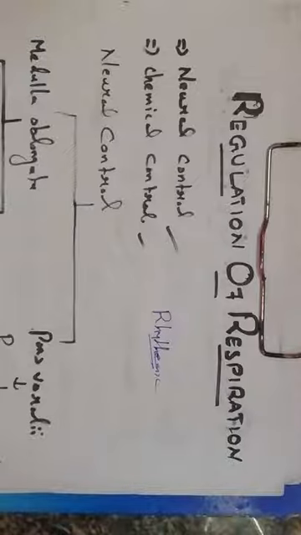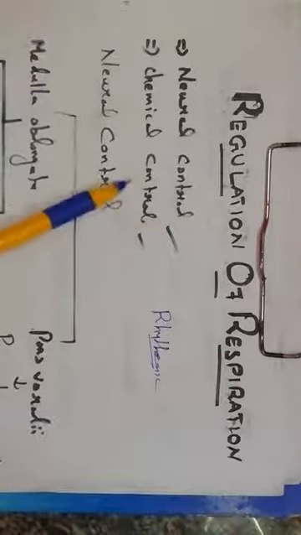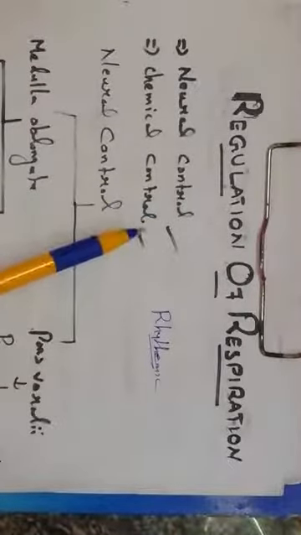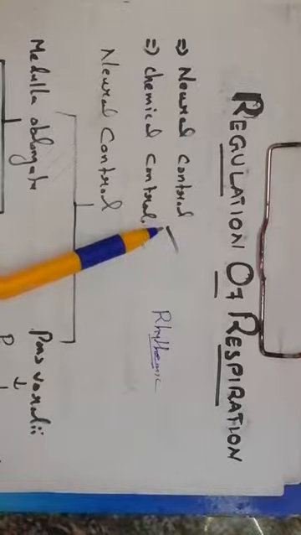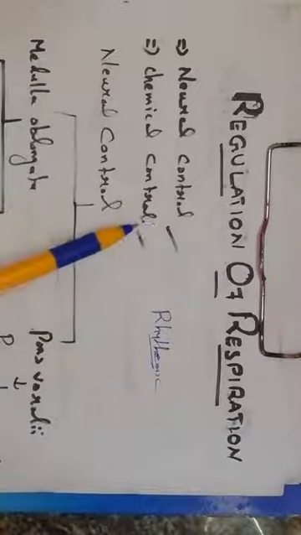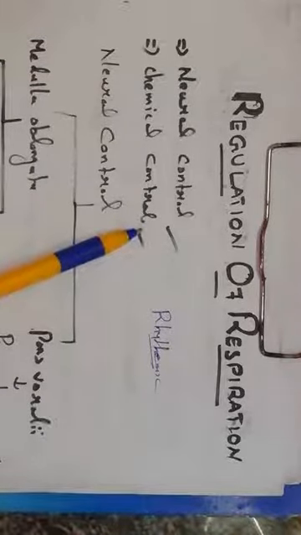So there are two controls to regulate respiration. The first one is neural control and the second one is chemical control. Neural control means respiration is controlled by the nervous system. Chemical control is about chemicals.